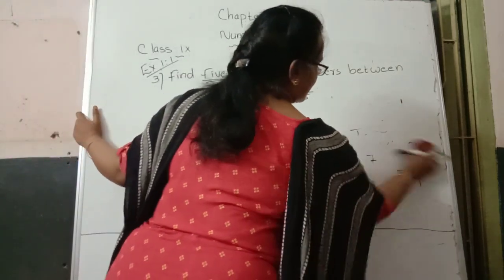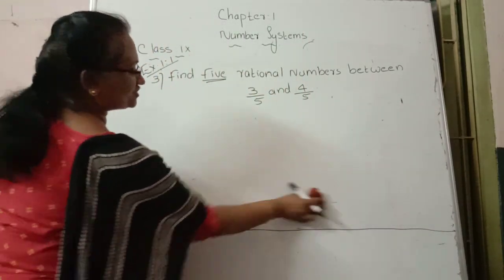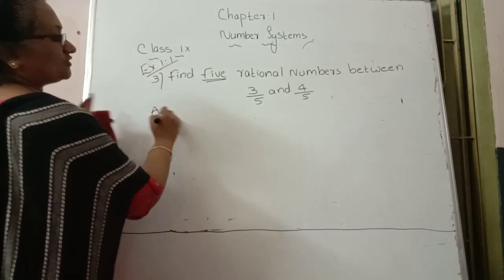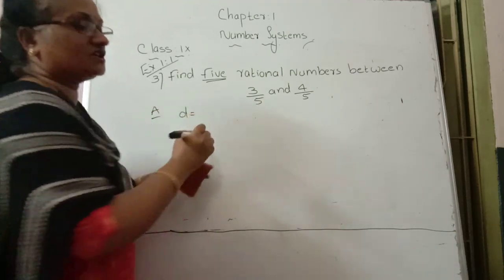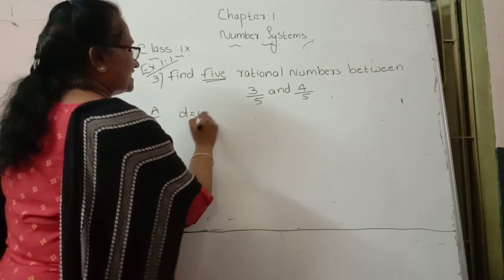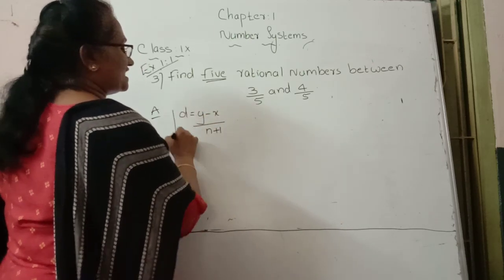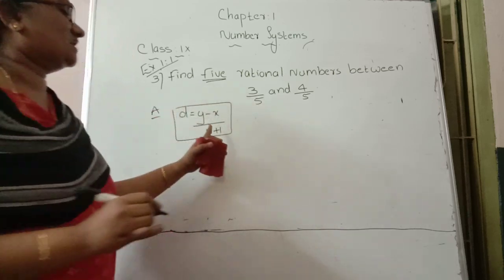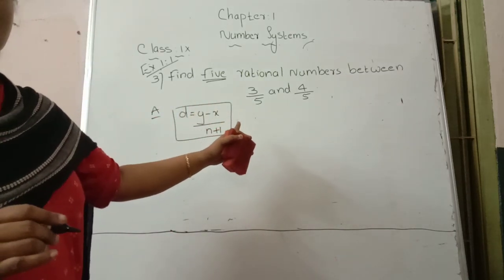How to find out? The formula has no change. The same formula only we use to find it. So what is our formula? To find the d value, the formula is d is equal to y minus x by n plus 1. y minus x by n plus 1 is the formula for finding d.